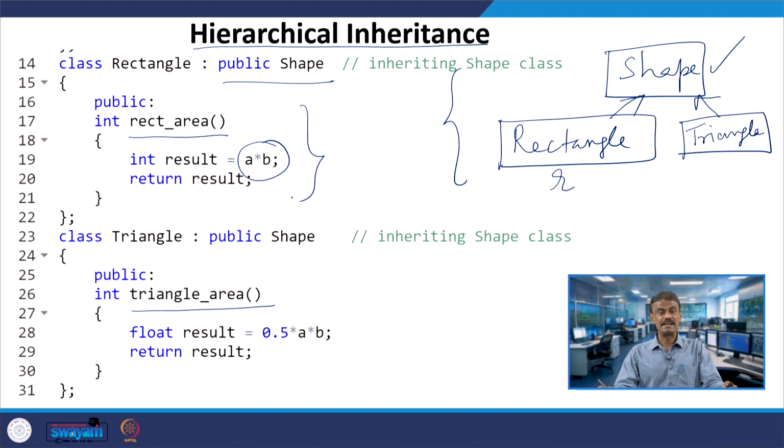Here you have result equal to A star B. As I said, I passed 10 and 20, so 10 and 20 will be multiplied and you will get 200. It will be stored in result, and result is returned.